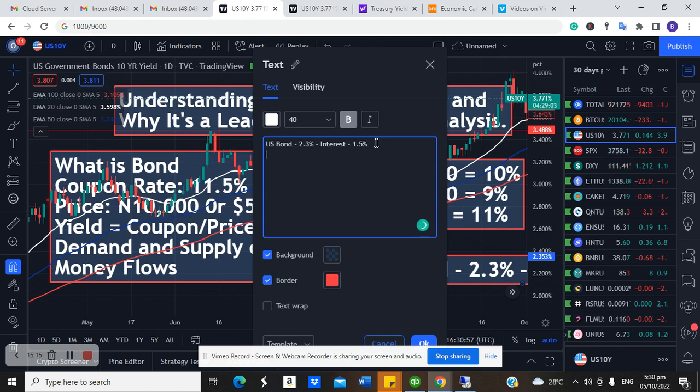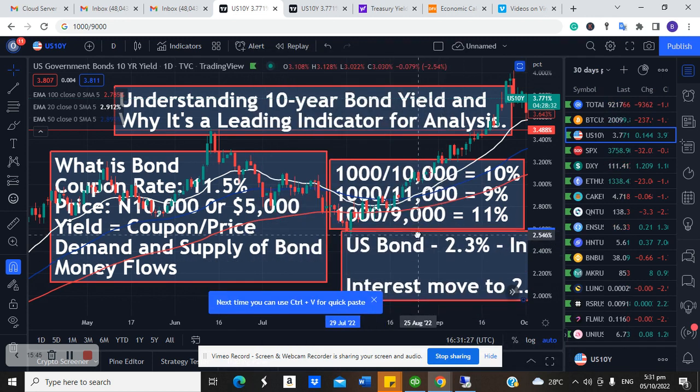Now, if US government is saying we want to increase interest rates to 2.5%, you know what will happen? Investors that are holding this one right here will start selling off. Why are they selling off? It's because they want to key into the new bond issue. Why? Because the new US bond issue that will come into the market might come at 3%, which is a lot more attractive than the previous one.